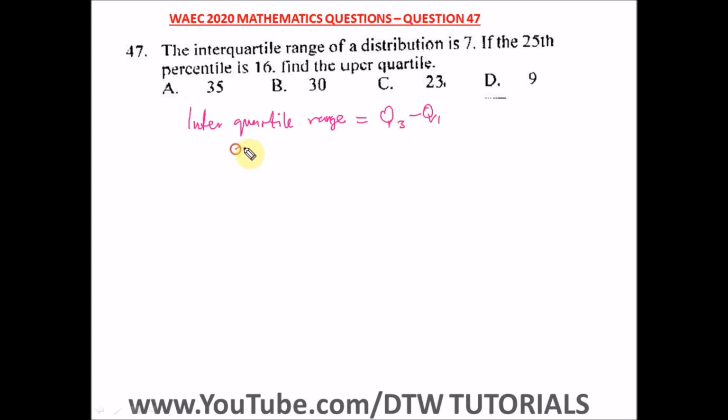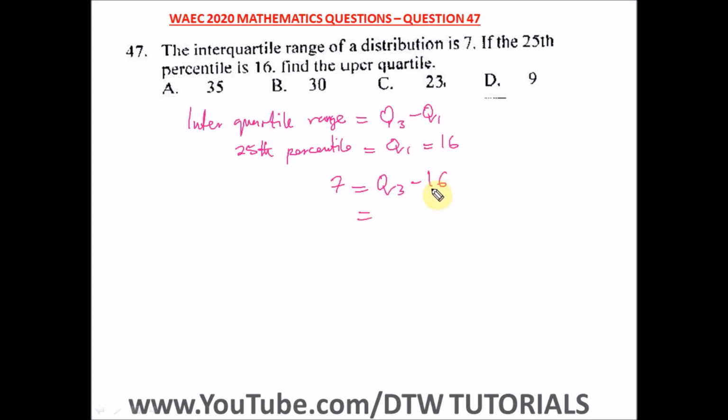Q1, our 25th percentile, is equal to what? Q1 is equal to 16. Okay, and we're told the interquartile range is what? It is 7, which is equal to Q3 minus our Q1, which is 16.